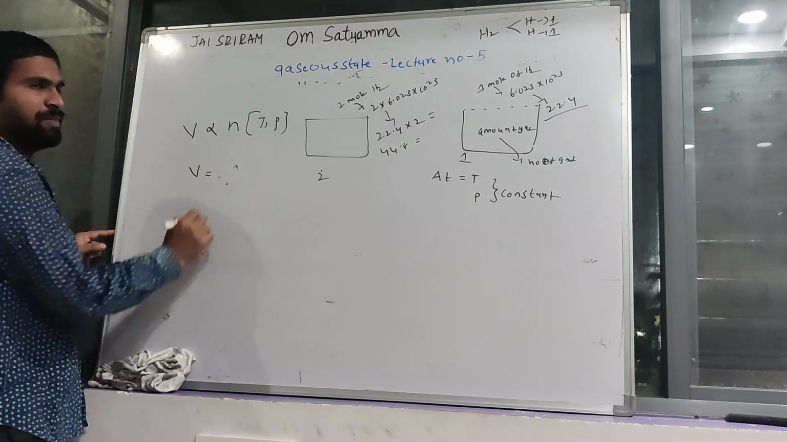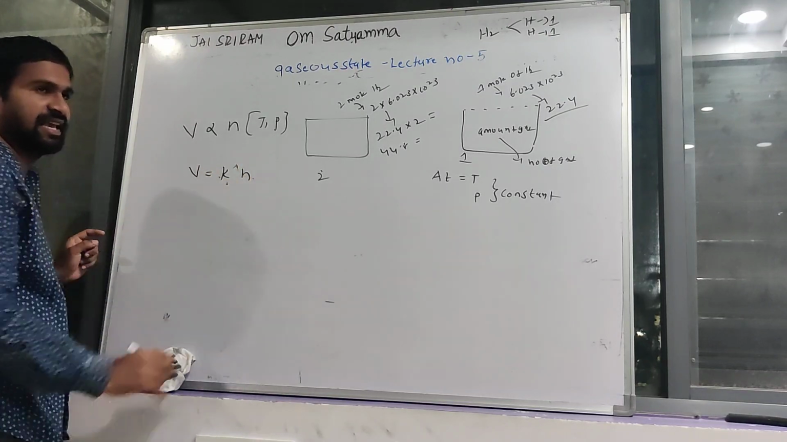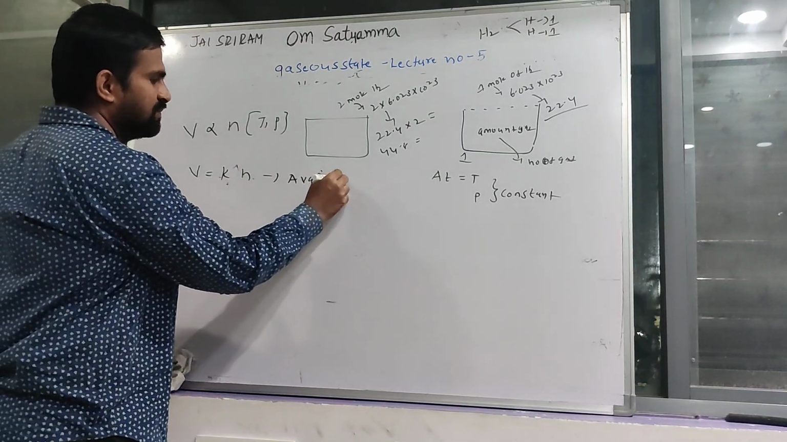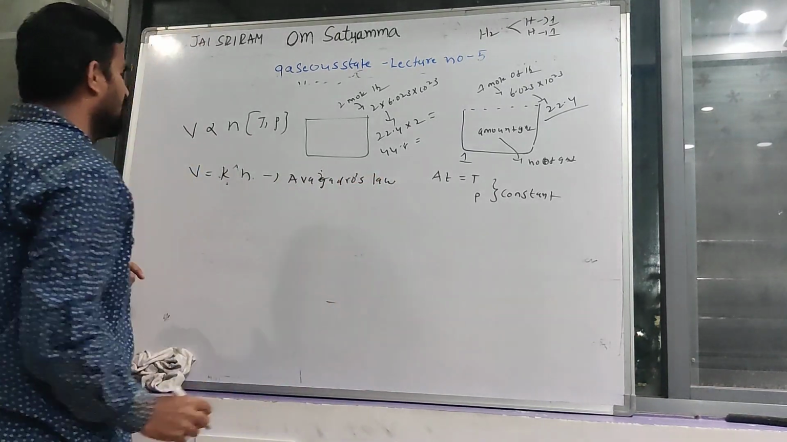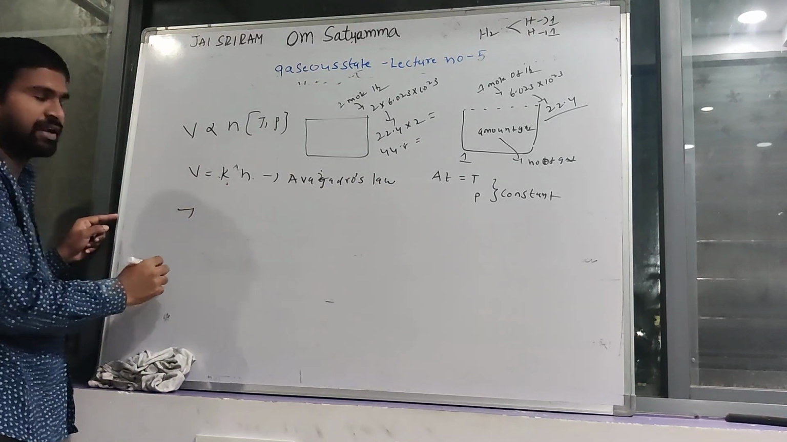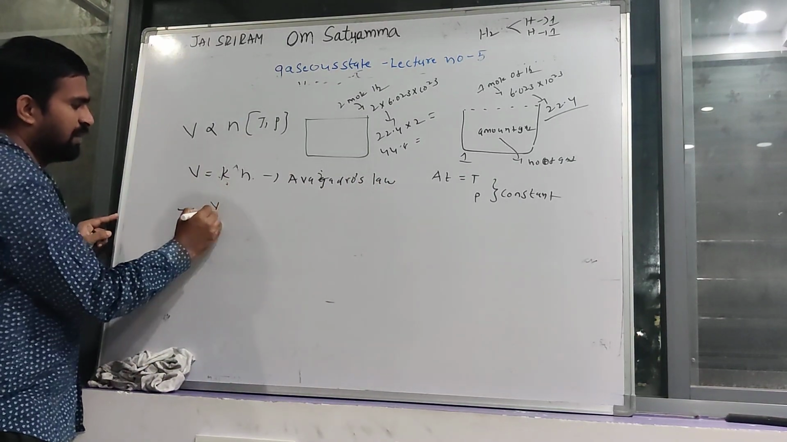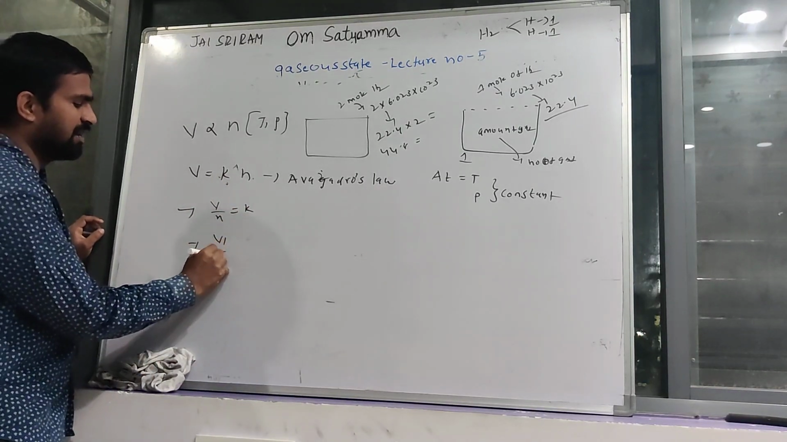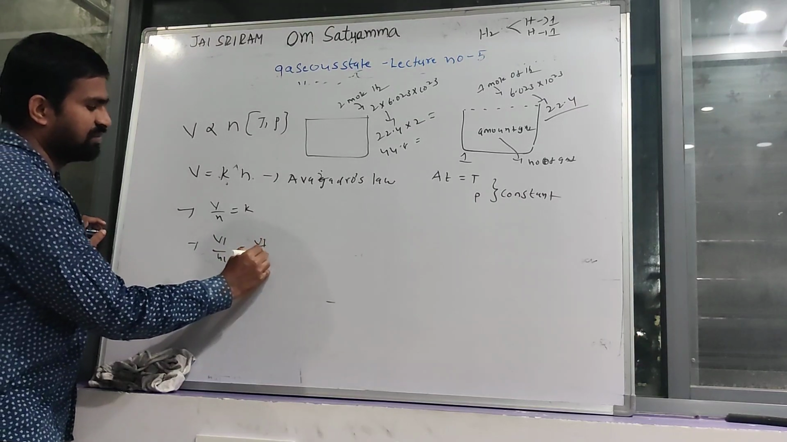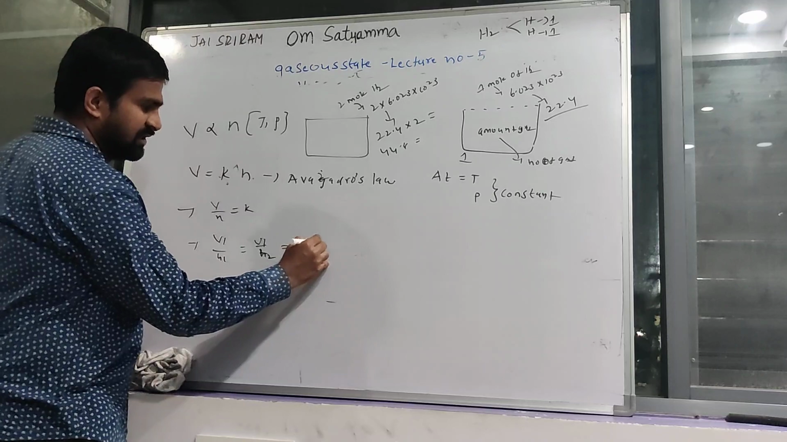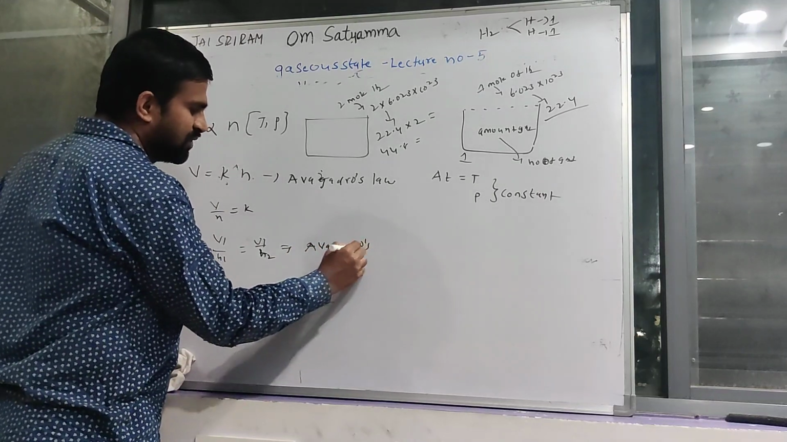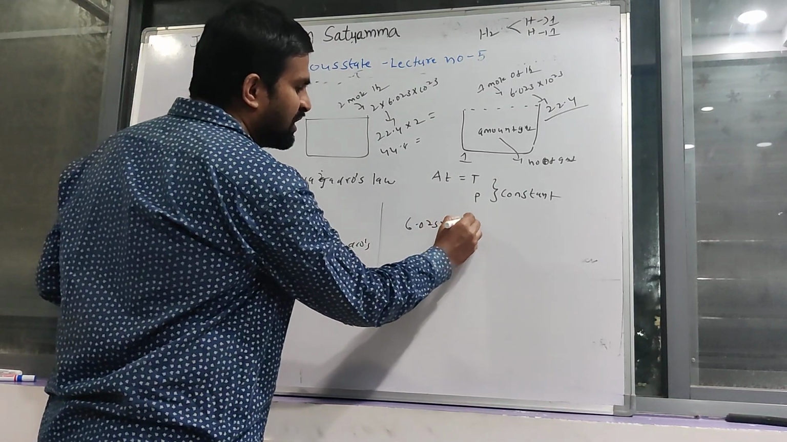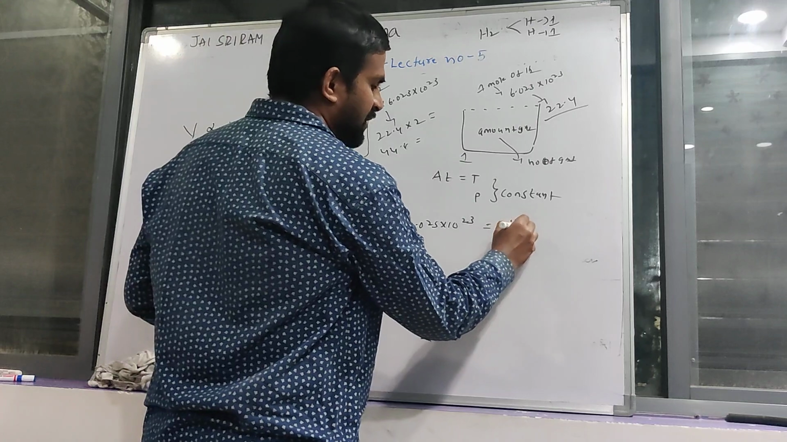If you remove the proportionality, a constant comes in: V equals K n. This is also called Avogadro's law. You can take it in two conditions. V by n is equal to constant, V by n is equal to constant. In two conditions, V1 by n1 is equal to V2 by n2. This is also called Avogadro's law. Finally, the number 6.023 into 10 power 23 is called Avogadro's number.